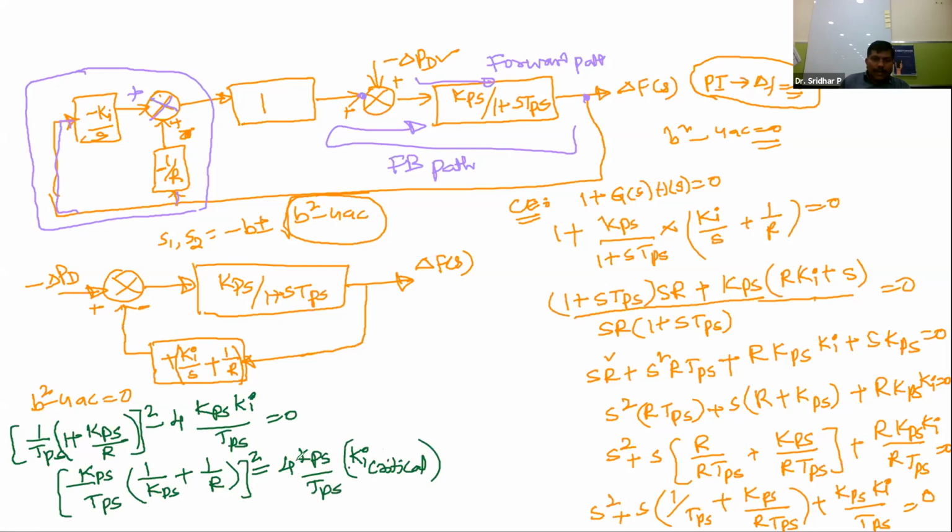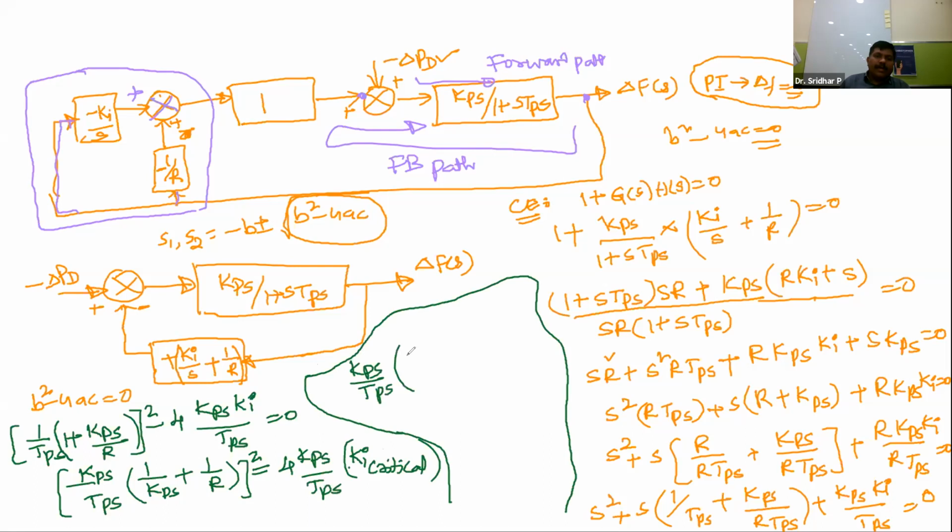This is the same expression I am taking here. Because of the space constraint I am writing here, please accept me. Now this is KPS by TPS, and on the right side also one KPS by TPS is there. So this is the whole square. The resultant value is KPS by TPS, one value will be there. So this 1 by KPS is nothing but B plus 1 by R, whole square, equals 4 into KI critical.